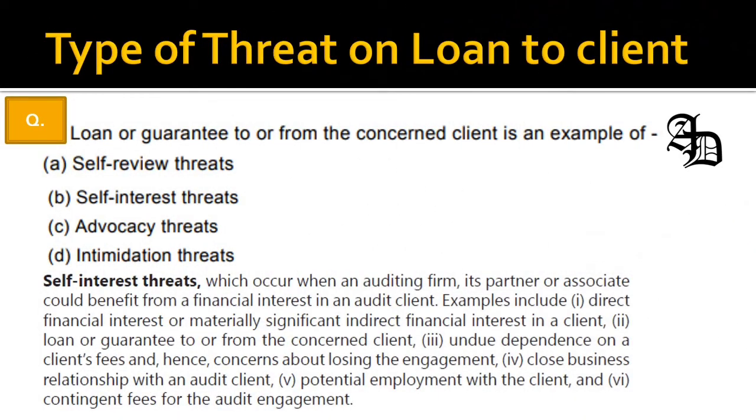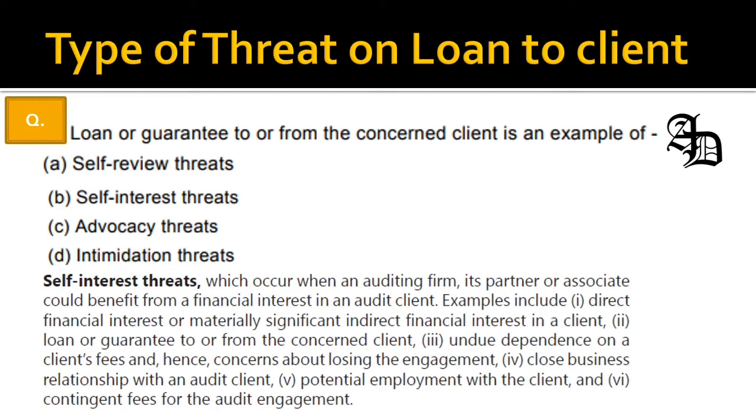Next, it comes to types of threat, and generally the self-interest threat occurs when the auditing firm or its partner or associate could benefit from a financial interest in the audit client. This includes direct financial interest or materially significant indirect financial interest in the client, loans or guarantees to or from the concerned clients, undue dependence on the client's fees and hence concern about losing the engagement, close business relationship with the audit clients, potential employment with the client, or contingent fees for the audit engagement.